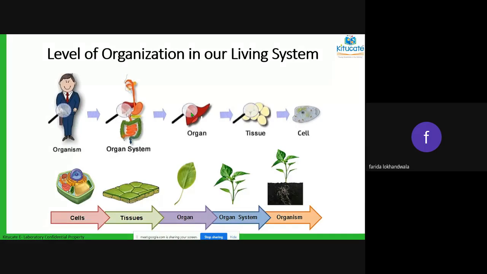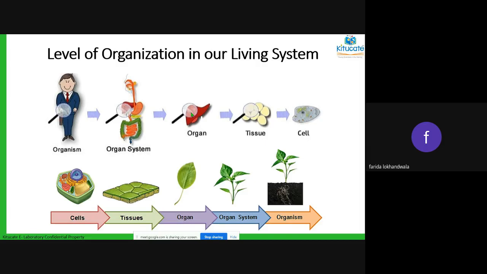A tissue is basically a collection of cells. In a tissue there may be millions of cells or thousands of cells, depending upon the size of the tissue. If you take one onion, it is made up of many small leaves, one over the other.